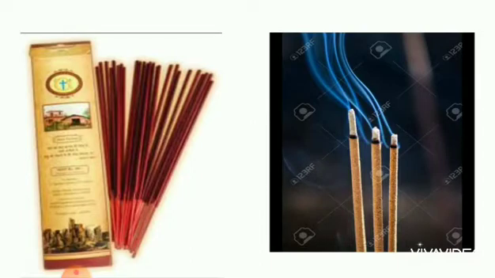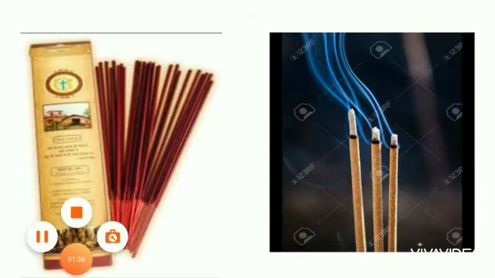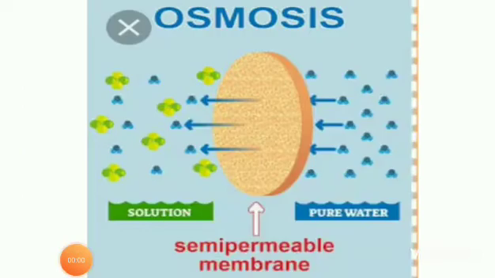Next, what will happen when an incense stick is lit in a room? How do we feel? The fragrance spreads through the entire room. The movement of molecules, that is ions, from a region of higher concentration to lower concentration. Example, you can smell an incense stick after lighting because the smoke diffuses in the air and makes its way to your nose. Do you understand, children?